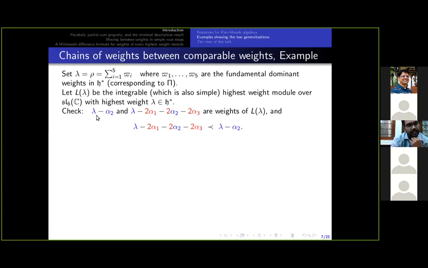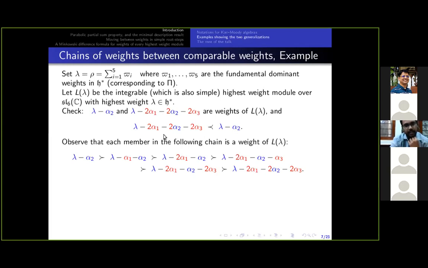In this case, let me choose two weights. One is lambda minus alpha 2, and the second weight is here. And the difference between the first weight and the second weight is the sum of 5 red colored simple roots, which I have marked in red. Now, correspondingly, observe that we have the following chain of weights, and here I have written it in reverse order, and we are coming down the chain each time by subtracting a simple root.